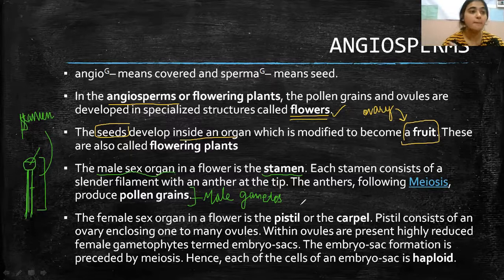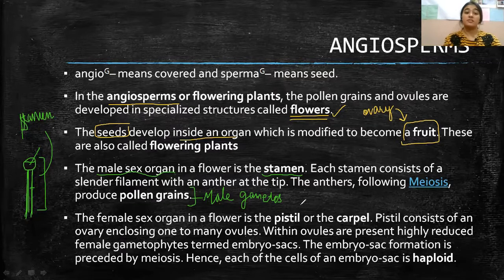What will happen in the anthers? Meiosis will happen, and they produce pollen grains, which we call male gametes. What are the male gametes of the plant? Pollen grains. From what are they being formed? Following meiosis, or reductional division, from the anther.